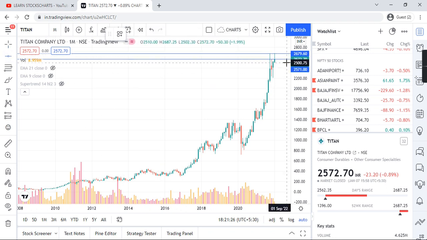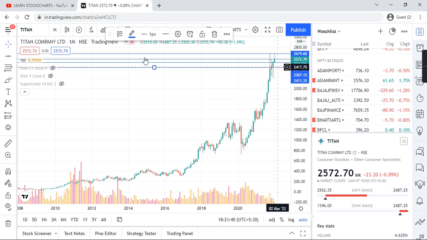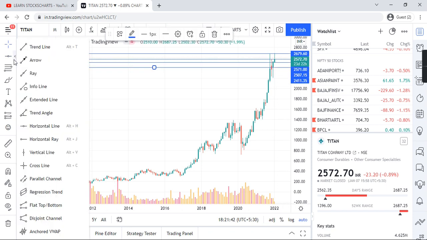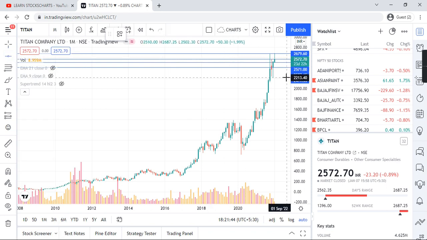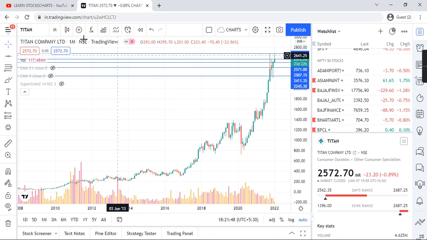On a monthly basis, 2679 is the first resistance and 2571 is the second resistance. For support, the first is 2507. The second is a major one, approximately this zone, which I'm marking as 2404. And the third one is this one. So this is all about the monthly chart.